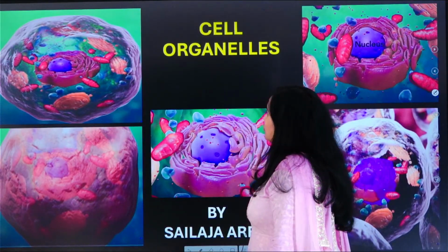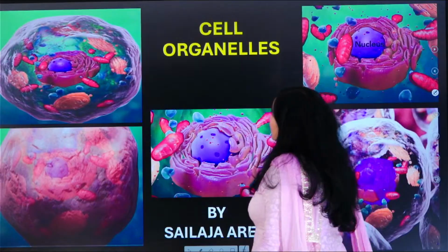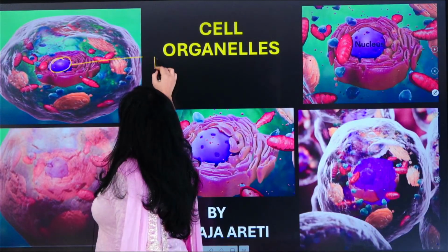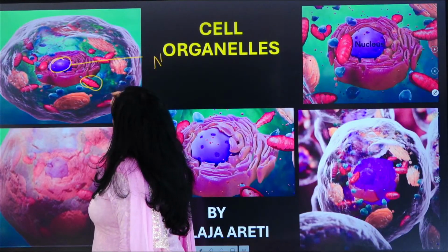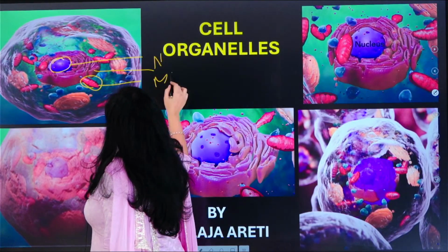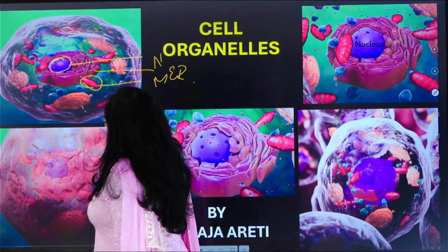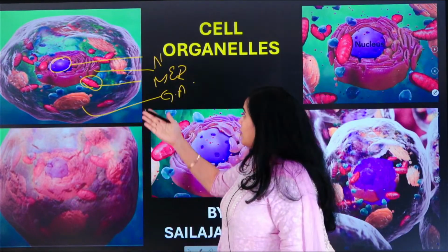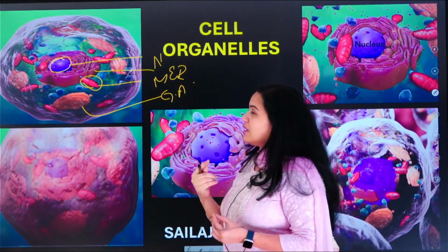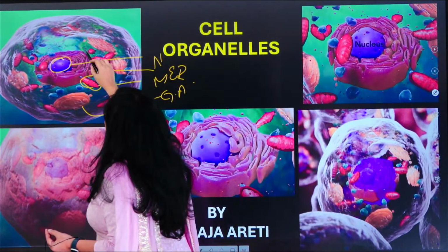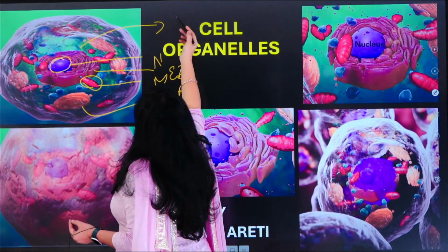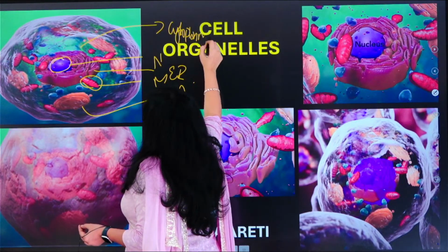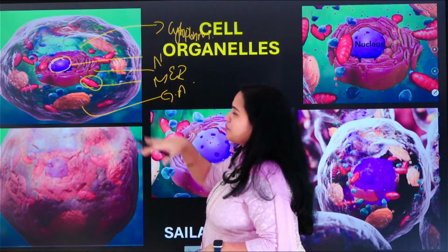In this picture you can clearly observe the central part of the cell, which is mostly the nucleus, and this is your mitochondria, this is the endoplasmic reticulum, this is the Golgi apparatus. We have many more organelles, and a gel-like, fluid-like structure, visible here in blue, which is actually the cytoplasm. So we have different organelles present in the cell.